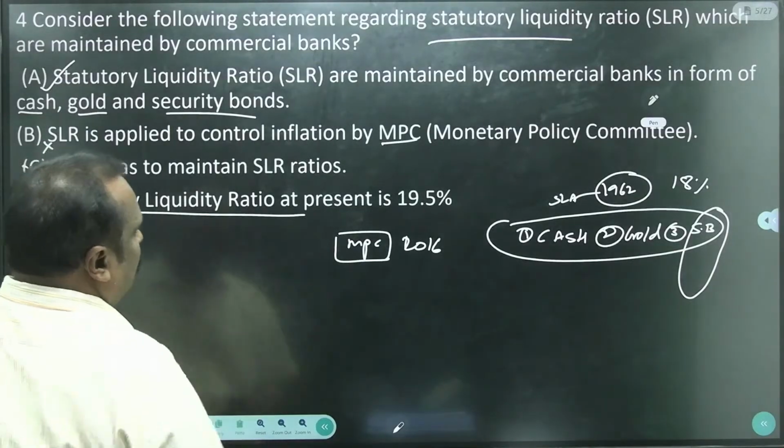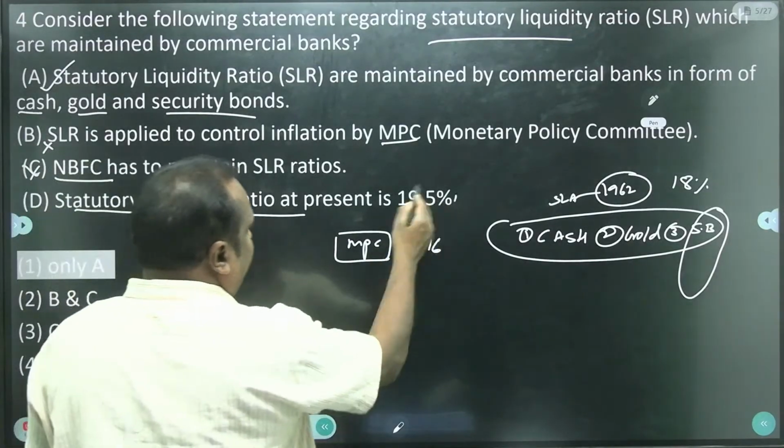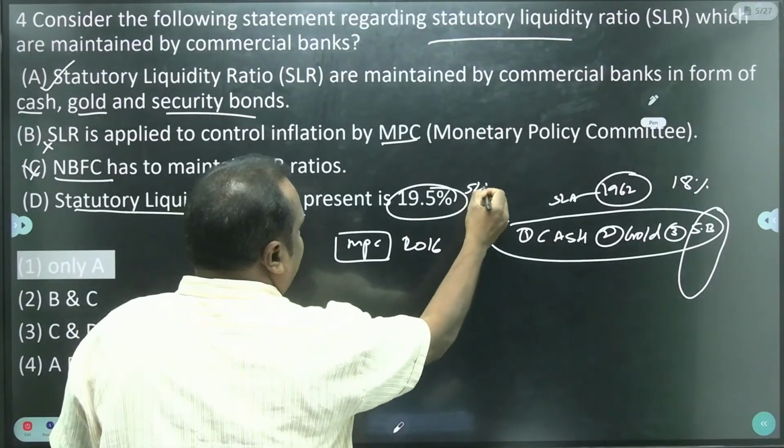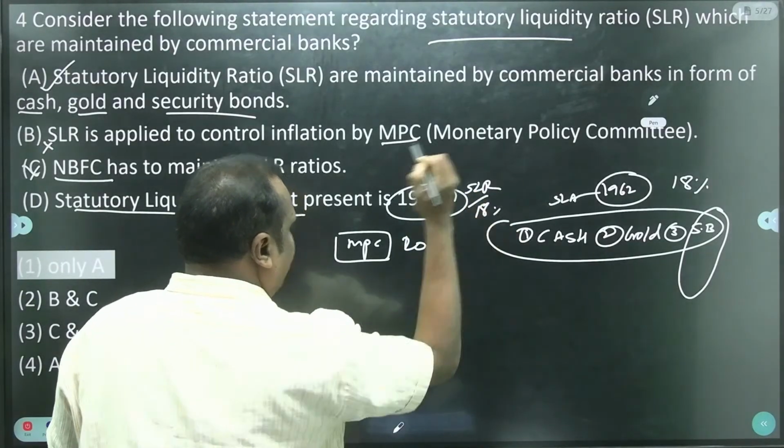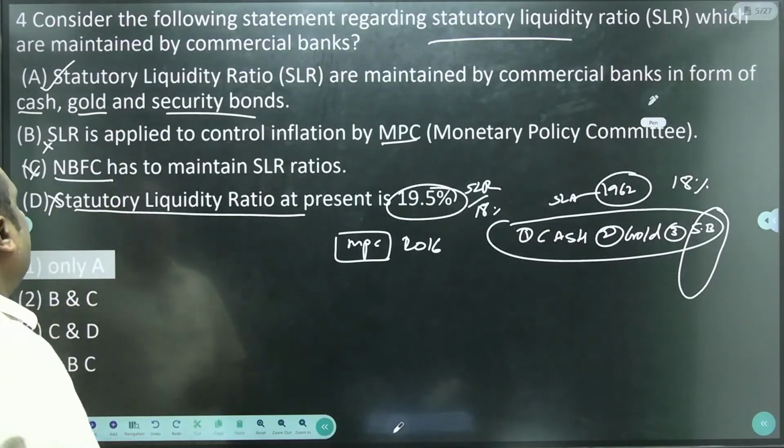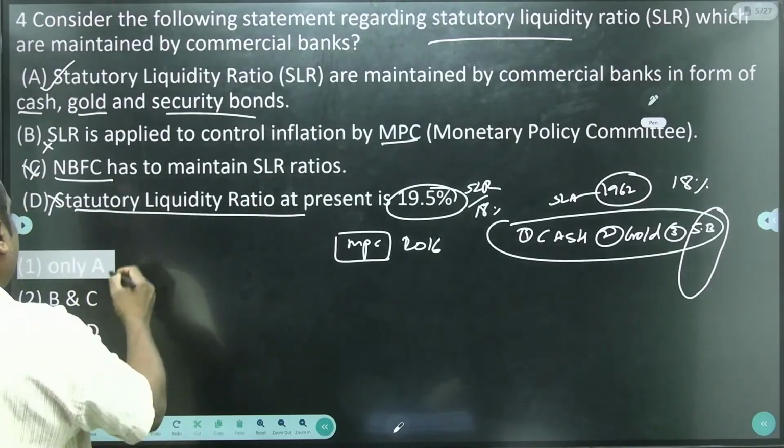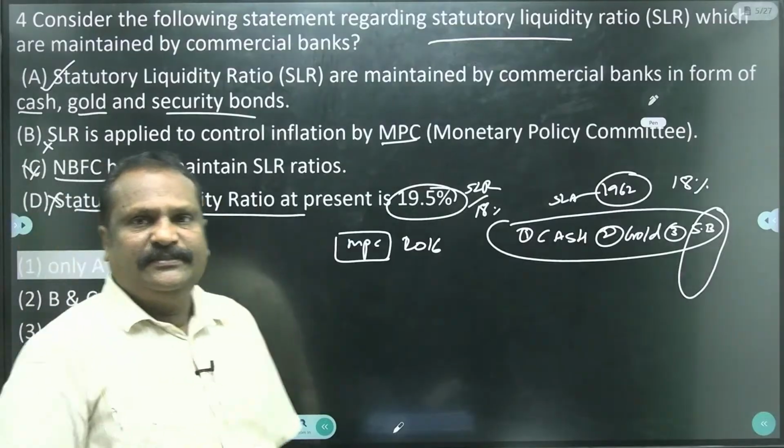Statutory liquidity ratio at present is 19.5. SLR, as I already told, is 18% only. This statement is also wrong. The first statement only is correct. Okay.